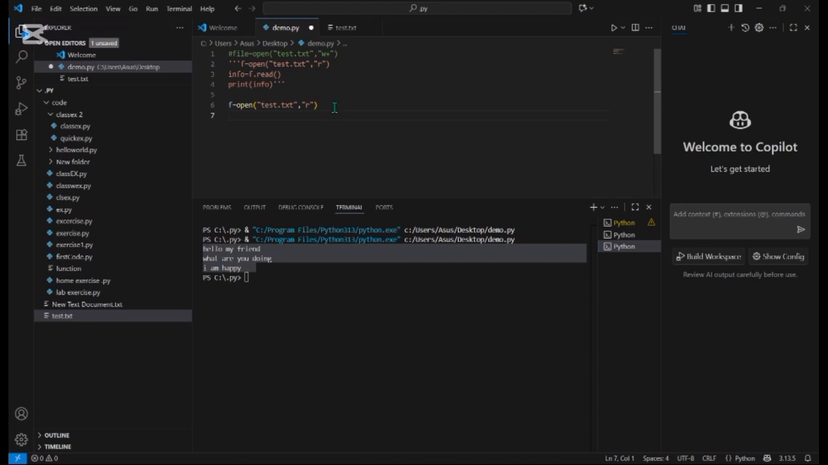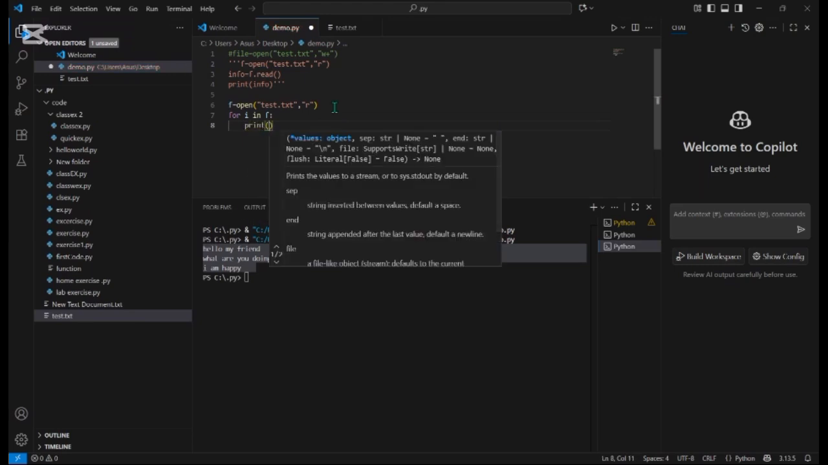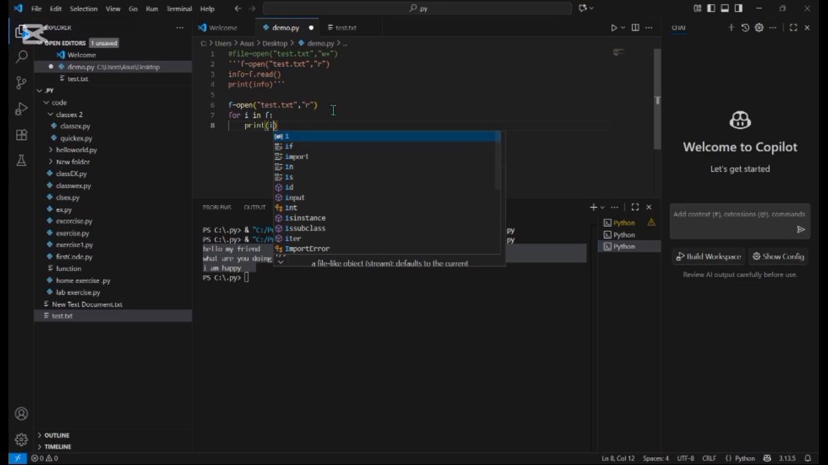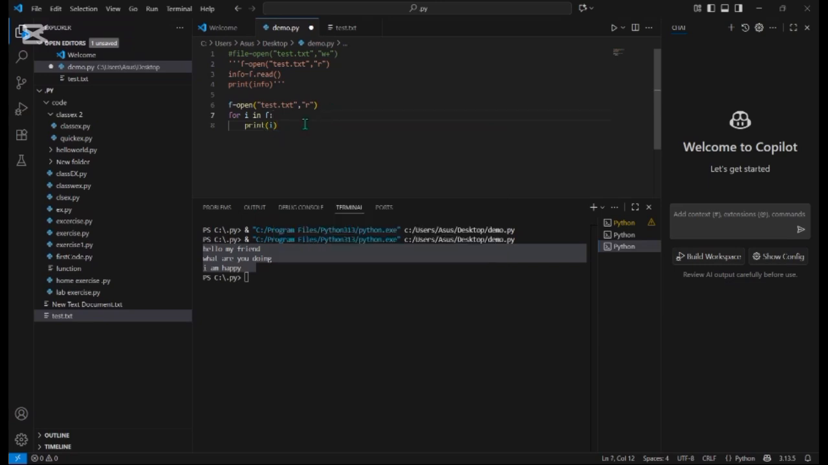In this loop statement, I'm going to use the for loop: for i in f, and I'm going to print i. Then we run the code. Using a loop statement, we can also read the file here.